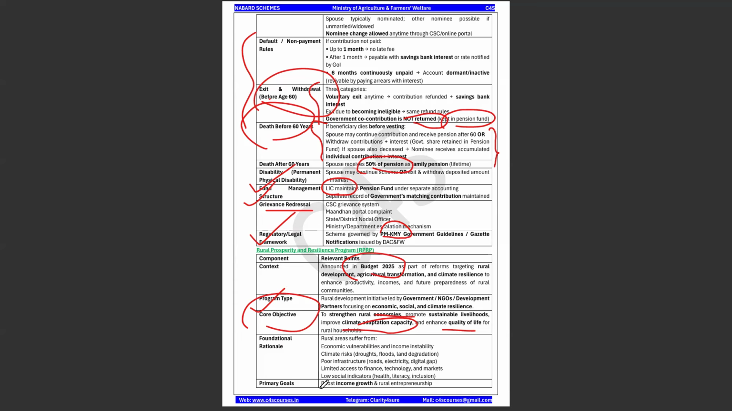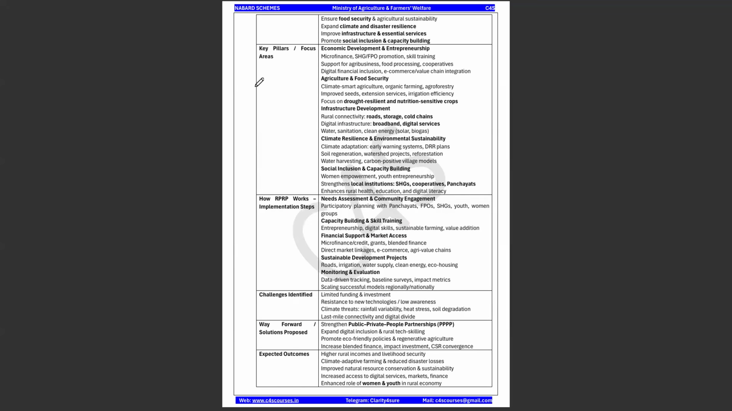Okay. Primary goal: to boost income and rural entrepreneurship. Okay. And these are the key pillars of this particular scheme: economic development and social entrepreneurship, agriculture and food security, infrastructure development, climate resilience and environmental sustainability, social inclusion, and capacity building. So these are the key pillars of this particular scheme. And how will it work? It will work based on a participatory planning model with the panchayats, with the FPOs, with the self-help groups. Okay. And what we have discussed in the key pillars will be applied.